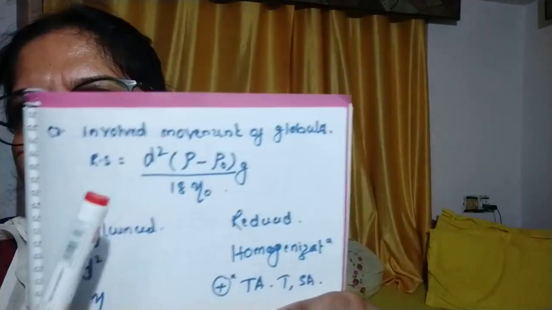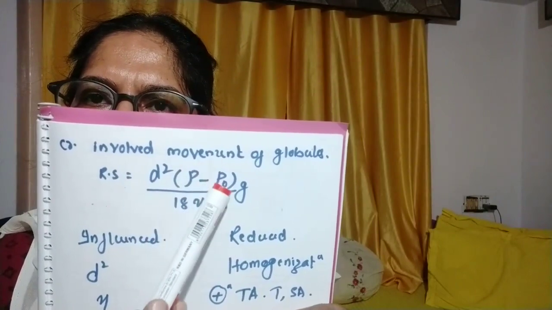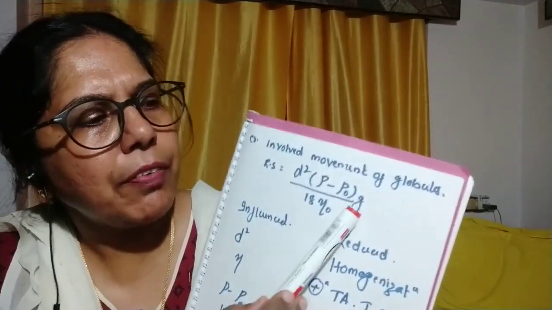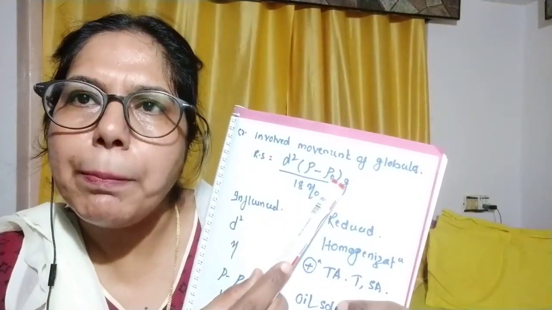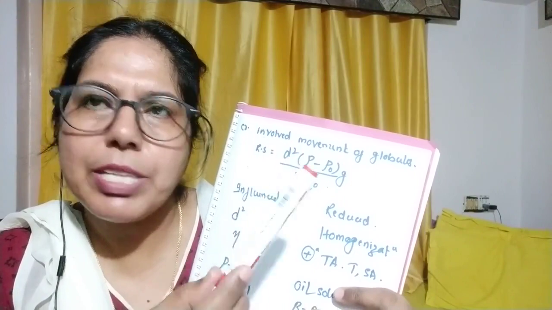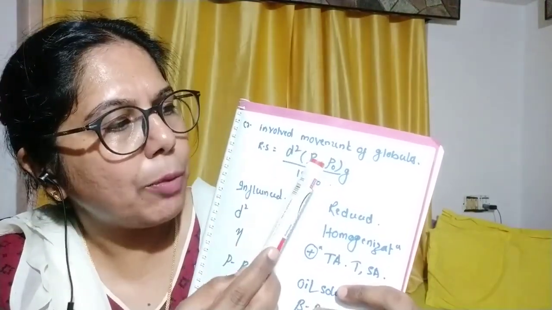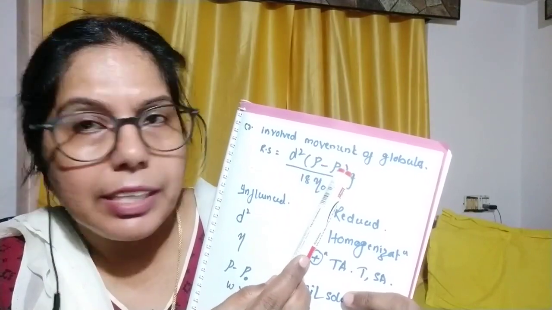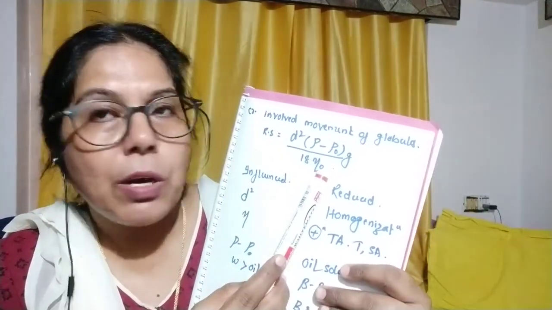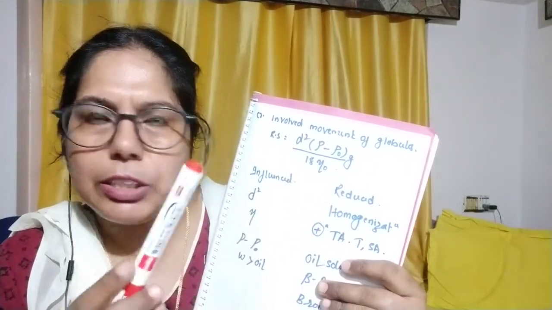So these are the factors which accompany creaming: the diameter of the dispersed globule, the difference in density between the internal and external phase, the viscosity of the dispersion medium, and the acceleration due to gravity.